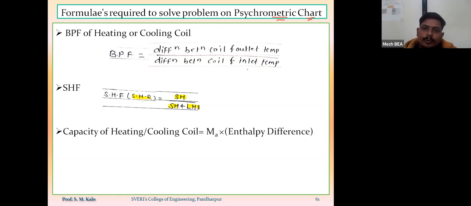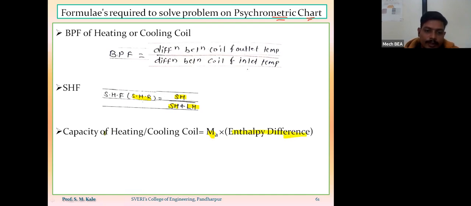Then in this problem based on psychrometric chart, they will ask us to find out the capacity of heating or cooling coil, or in another word, amount of heat supplied or amount of heat released, amount of heat supplied by heating coil or amount of heat absorbed by the cooling coil, they will also ask you. So capacity of heating or cooling coil will be calculated by using the formula mass of air into enthalpy difference.